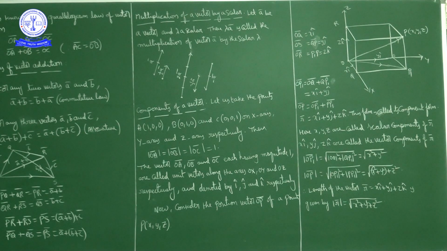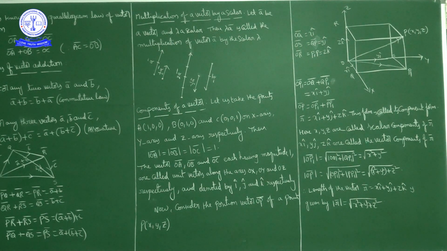Suppose I consider vector A bar to be a vector of magnitude 2 units. Here this is 1 unit, this is 1 unit. Now 1 by 2 A bar means I am multiplying this vector by 1 by 2. So what will happen? The size decreases by half. Half A bar has the same direction as A bar, but its size is half of A bar.